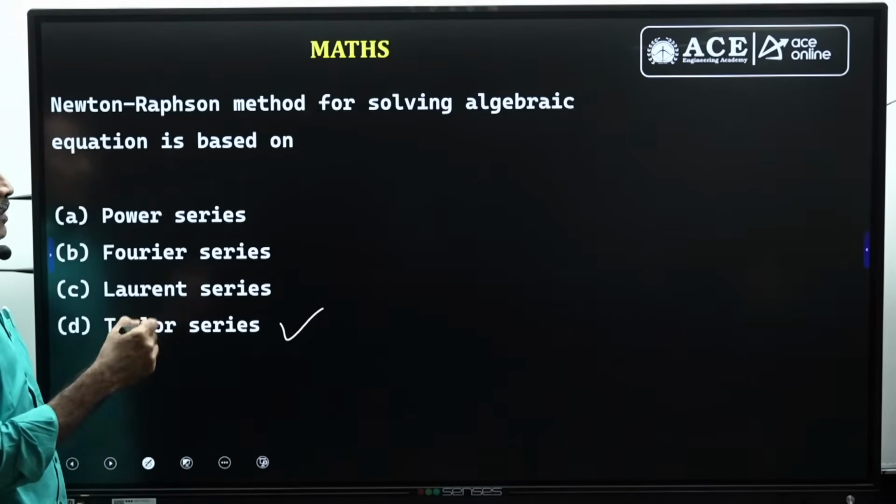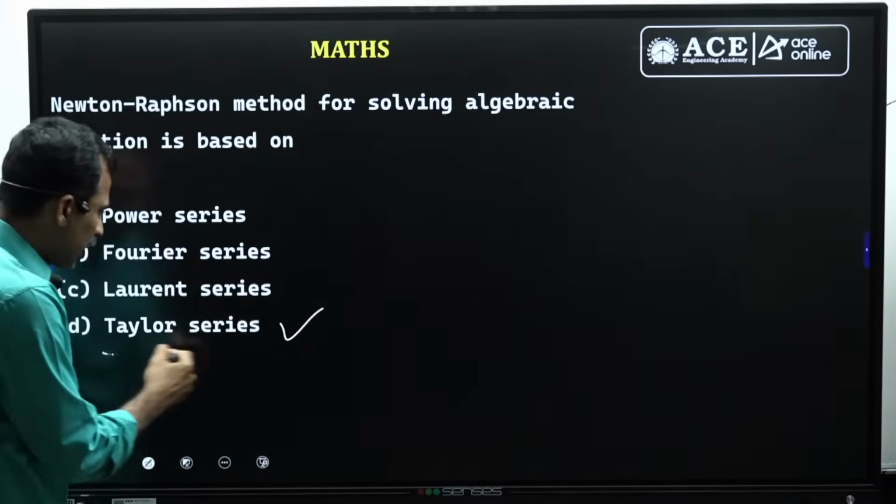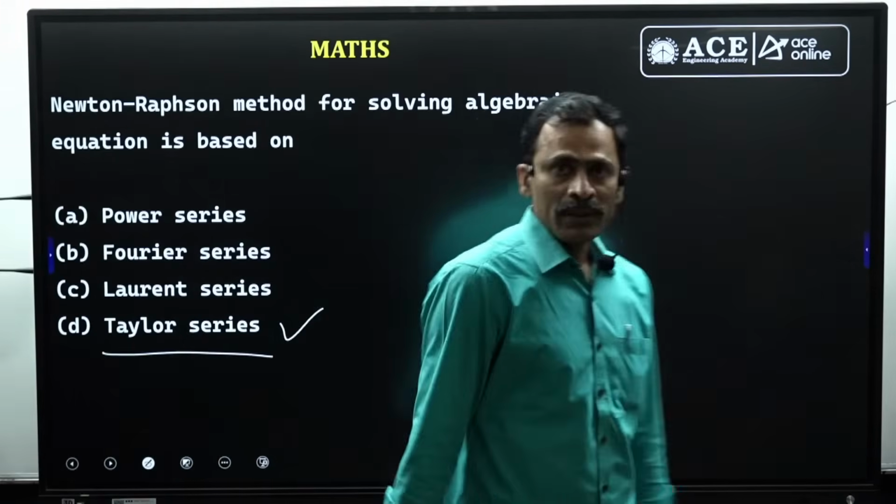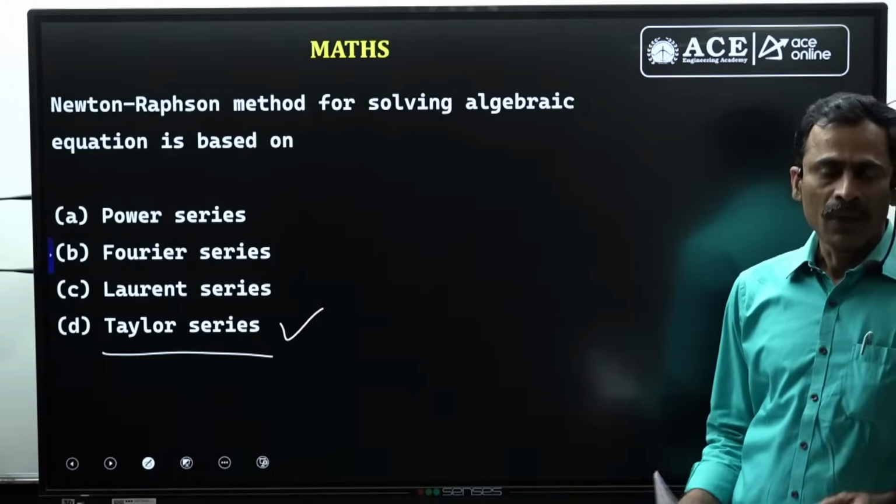The NR method for solving the algebraic equation is based only on the Taylor series. So the last option is correct. Now let us go to the next problem.